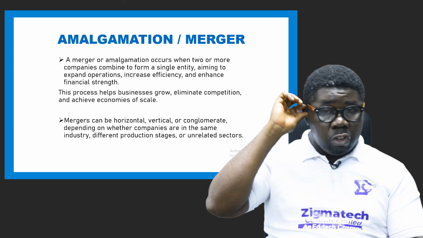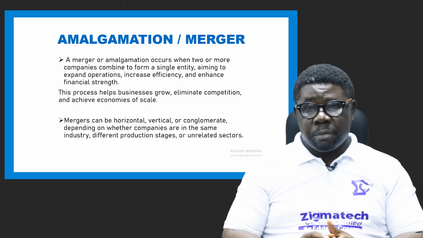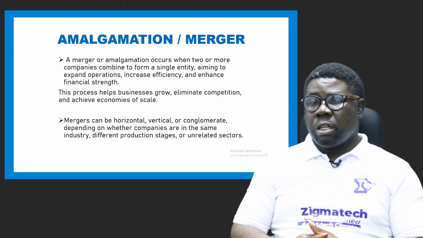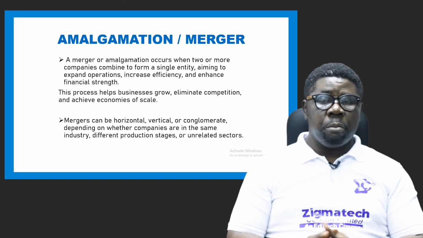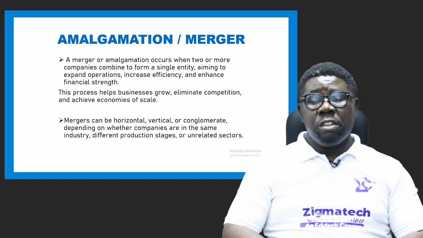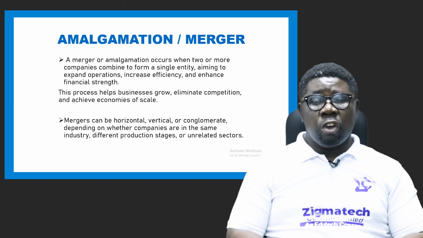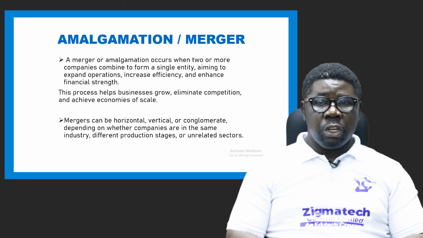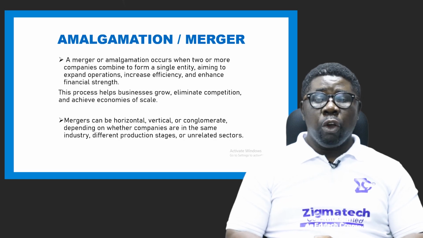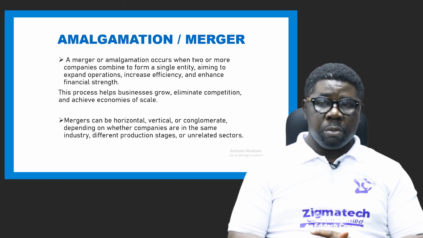The next one is amalgamation or merger. A merger occurs when two or more companies combine to form a single entity. In this case, those companies that come together will lose their identity, will lose their independence. Okay, they form a completely new establishment.